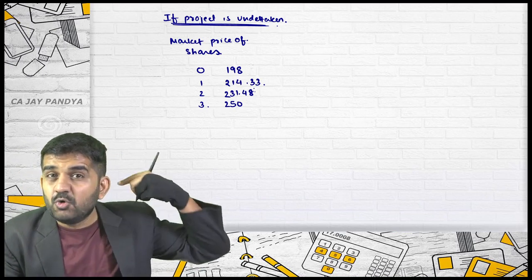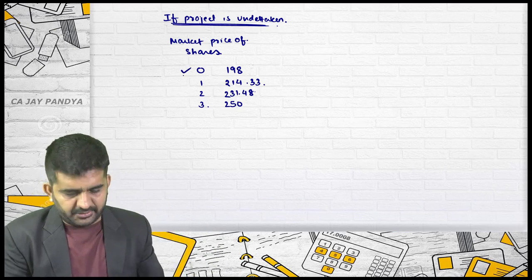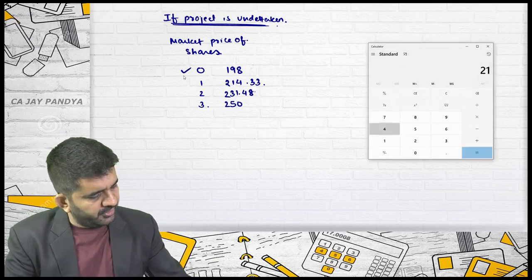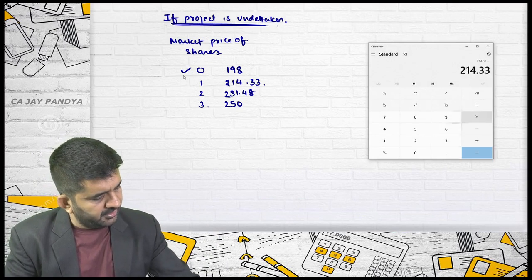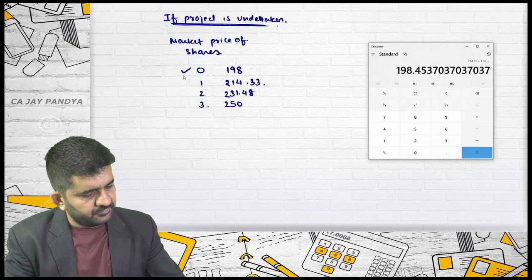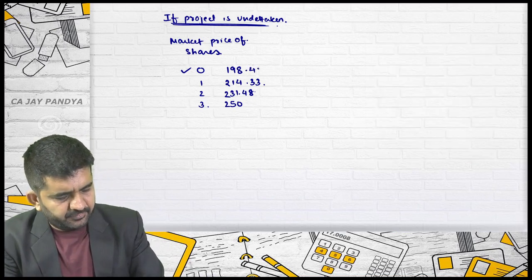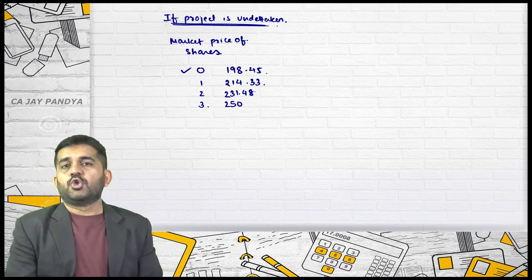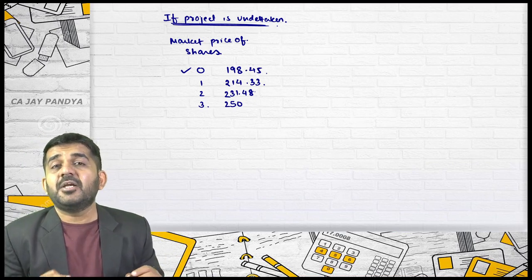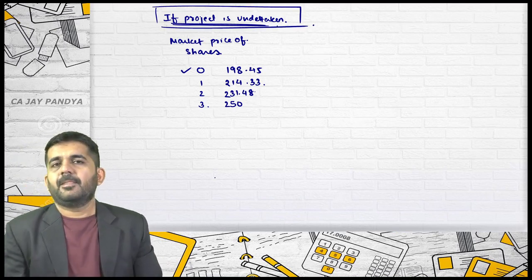And if I discount one more time by 8%, I should get approximately 198. 214.33 divided by 1.08 is 198 point something. It is actually 198.45. So these are my market prices of the share if the project is undertaken.